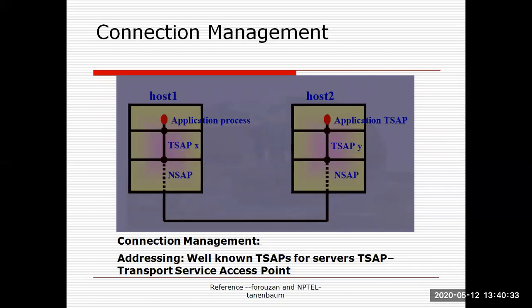Now for connection management, we use the concept called TSAP, that is the transport layer service access point, and NSAP, that is the network layer service access point. So the application sends data to the TSAP, that is nothing but the port at host number 1, we call it X. NSAP is nothing but the IP address. Now TSAP Y is nothing but the port number on the receiving side. So direct end-to-end communication is performed between the ports. By the way, the actual communication is always performed from the transport layer to the network, data link layer, and physical layer.